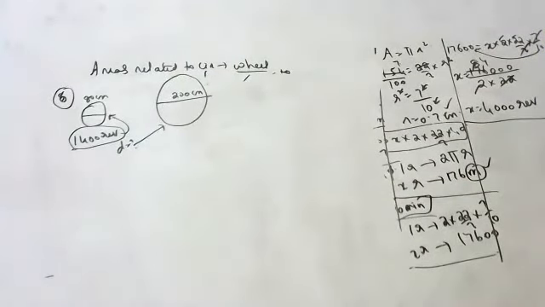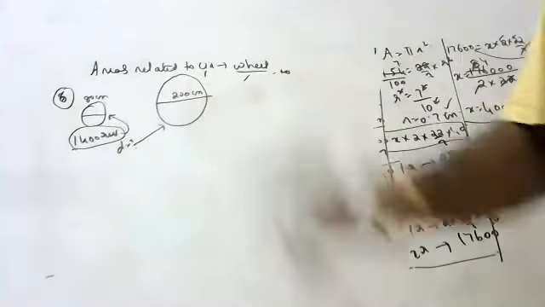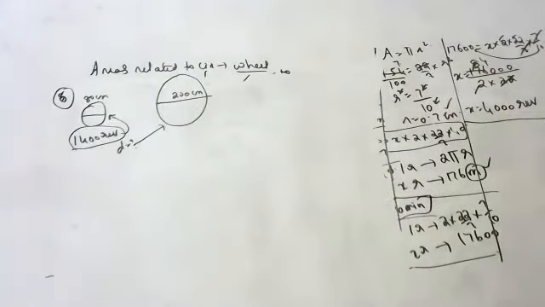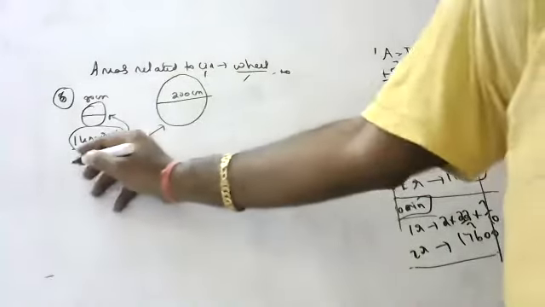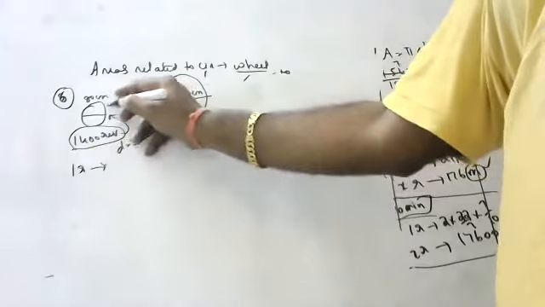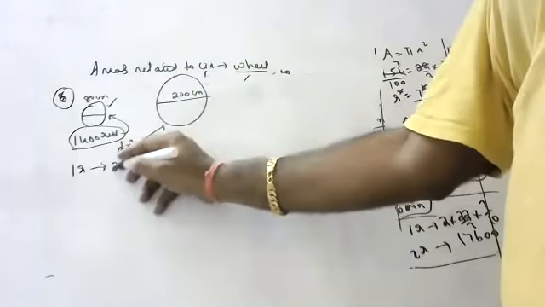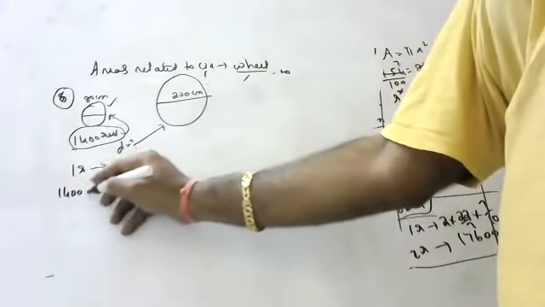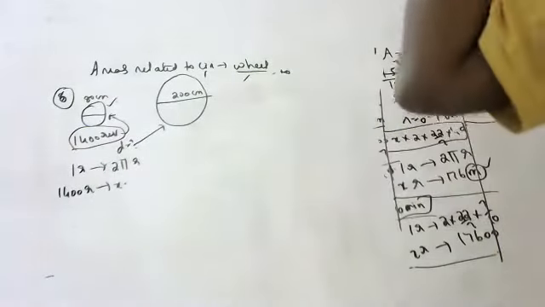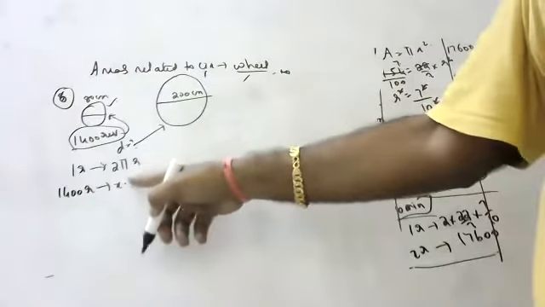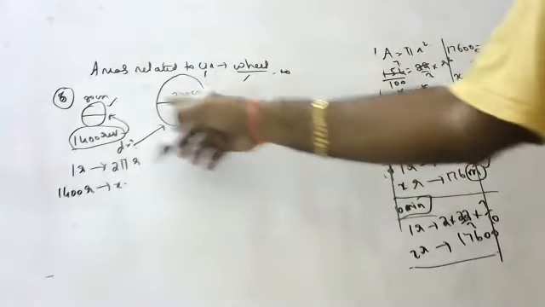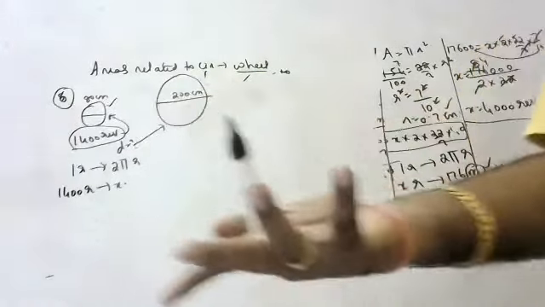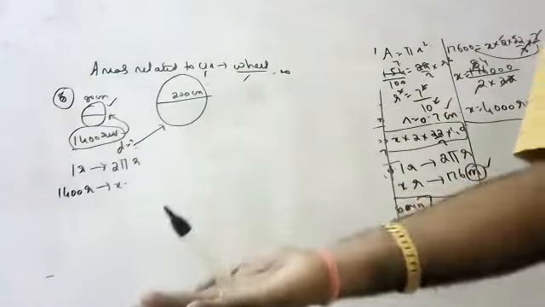Okay, children? So in 1400 revolutions, how much distance is it going? Krishna Satvika, will you tell? One rotation is equal to 2 pi r. 1400 rotations is equal to how much? You have to find that distance and substitute here, because both the wheels will go the same distance, as they are attached to the same tractor.